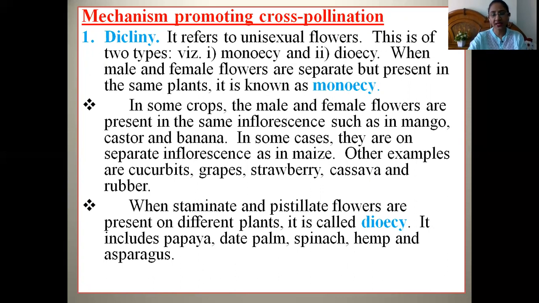Similarly, dioecy is a condition when staminate and pistillate flowers are present on different plants. Here you have to remember, different plants. Staminate means the male reproductive part, and pistillate is the female reproductive part. So the male and female flowers are present on different plants. This is called the dioecious condition. It is found in papaya, date palm, spinach, hemp and asparagus. So these are examples of dioecy.